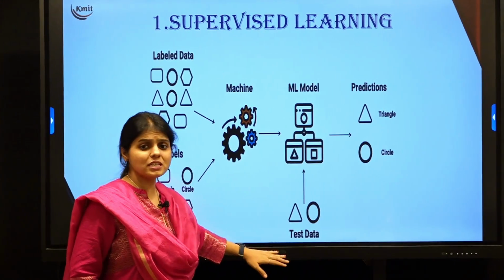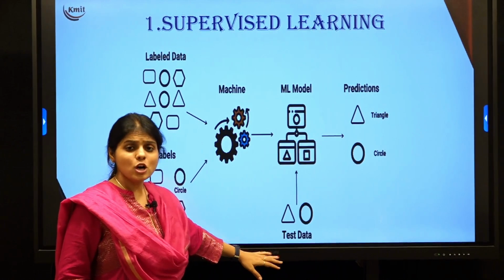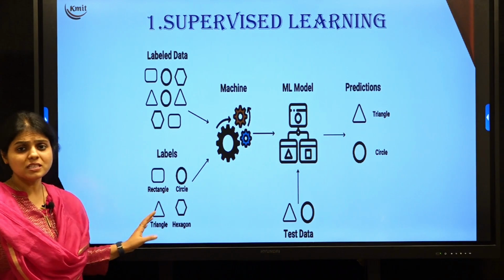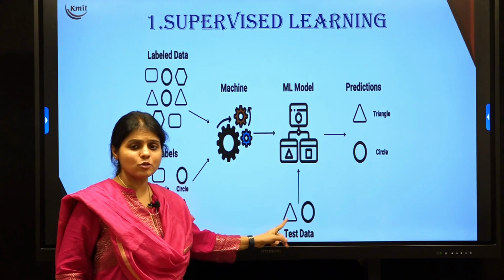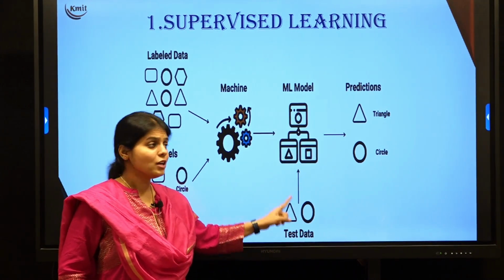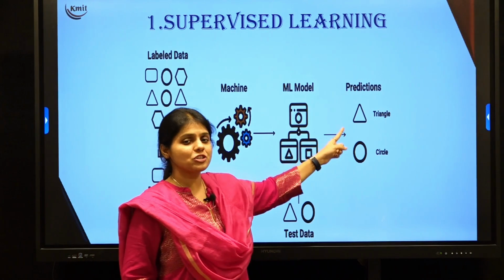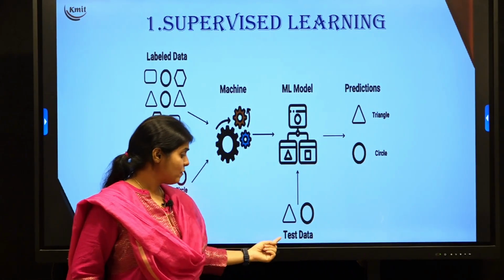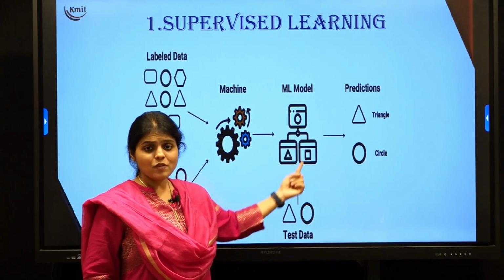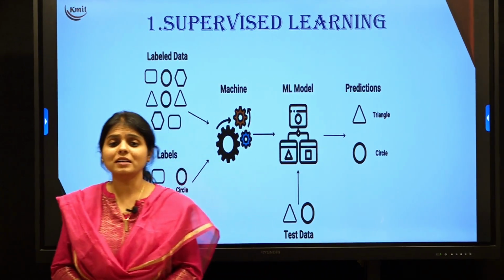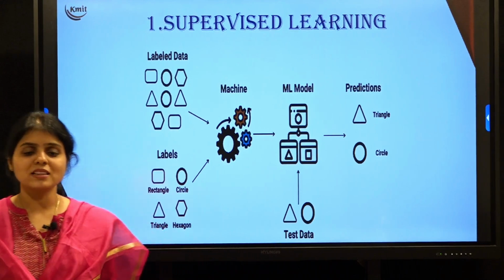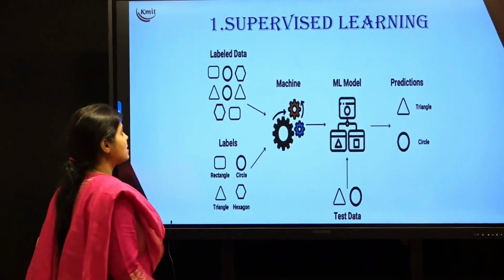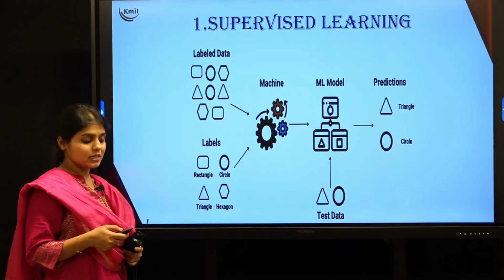What we do is we test our model. How do we test our model? I randomly give two symbols out of the four symbols. I have given a triangle and a circle. So this machine will give the prediction saying this shape is a triangle and this shape is a circle. I didn't give the names here, I just gave the shapes, and my machine is able to predict the output of those shapes, saying that is a triangle and this is a circle. So supervised learning deals with labeled data.